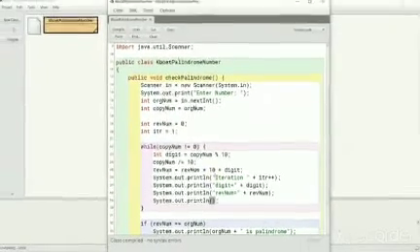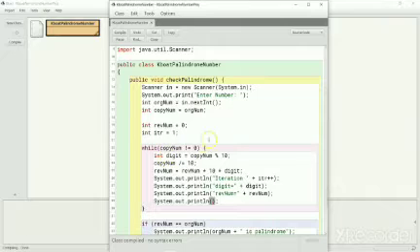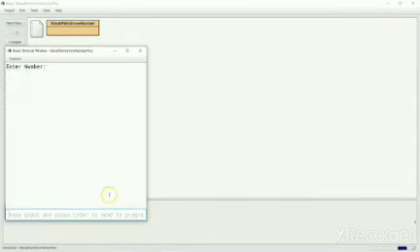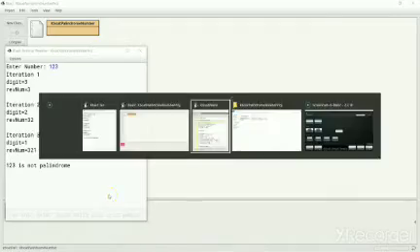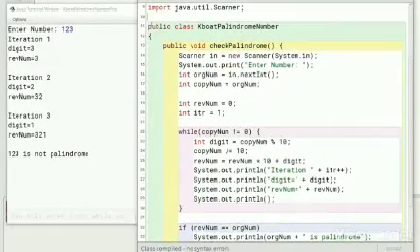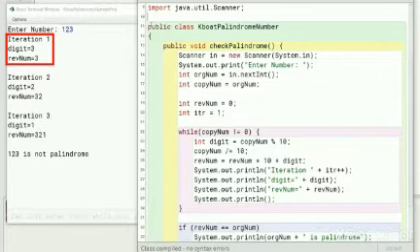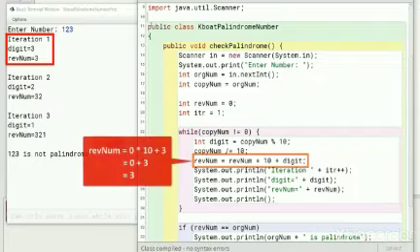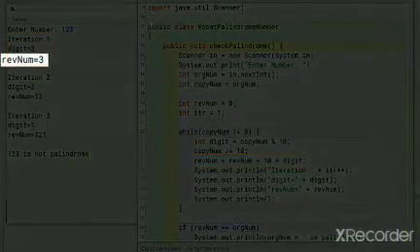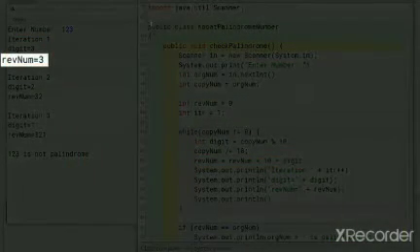I will run the program now, giving it a non-palindromic number 123 as the input. Let me bring back the code. In the first iteration, the digit in the units place, which is 3, is extracted. Current value of revnum is 0. So this line multiplies 0 with 10 and adds digit to it, effectively storing digit in revnum. Revnum now becomes 3, which is shown in the output here.